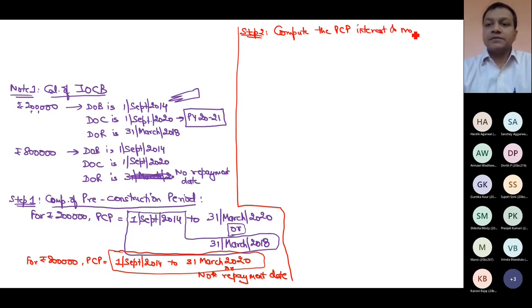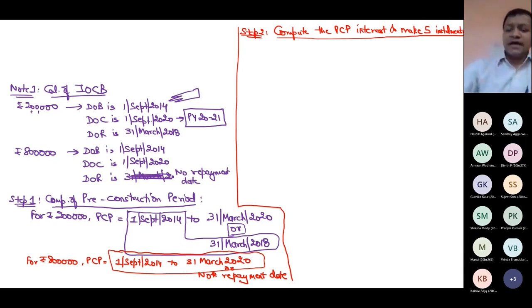And make 5 installments. So now I will compute separately, just to minimize the error. That's it. So for rupees 2 lakh, how much is the interest?